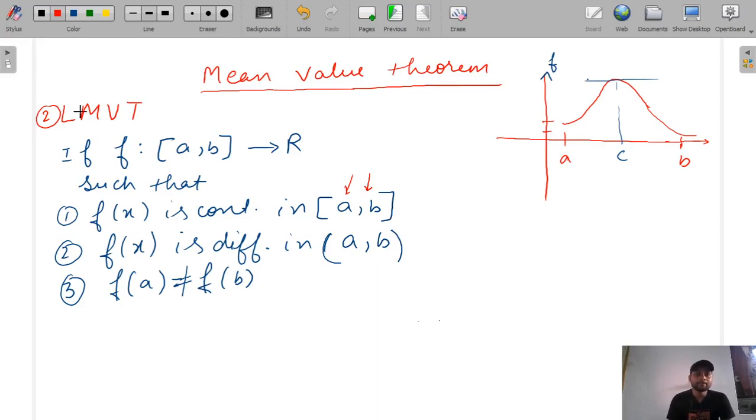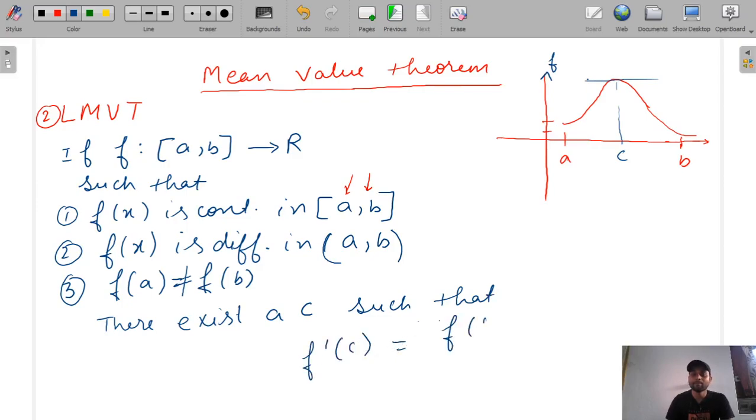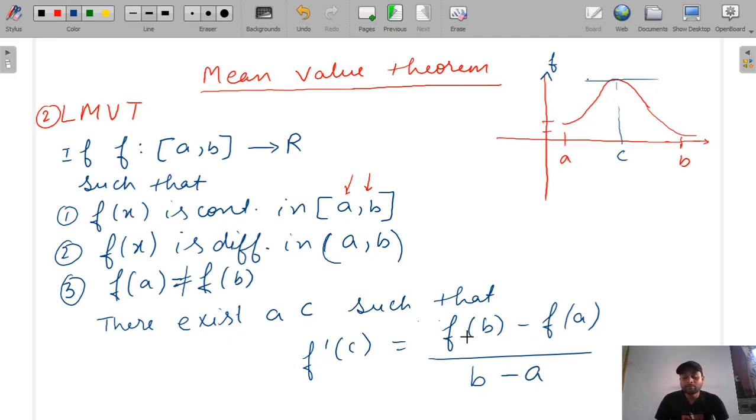So then in LMVT there exists a point c such that f dash c is equal to f(b) minus f(a) by b minus a. So this is our Lagrange mean value theorem. Why here will it not be 0? Because here f(b) is not equal to f(a), so f(b) minus f(a) will not be equal to 0.